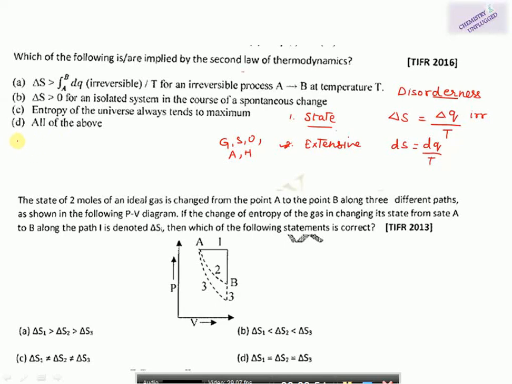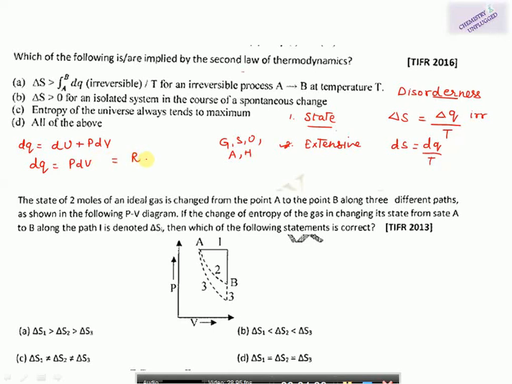It means that we have written here dS equals dQ over T. Now we can write this dQ as dU plus PdV. So at constant temperature dU will become 0 for an ideal gas, so your dQ will become PdV.